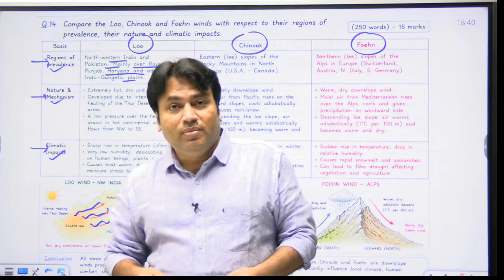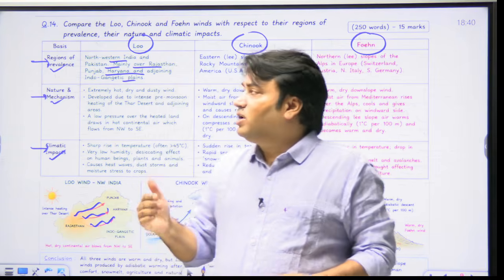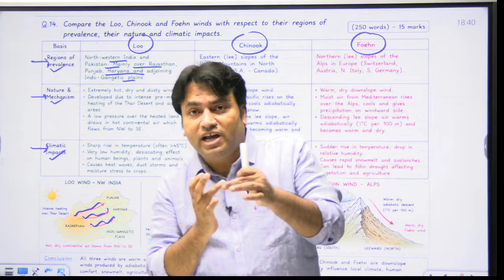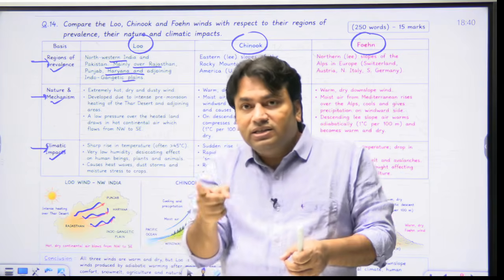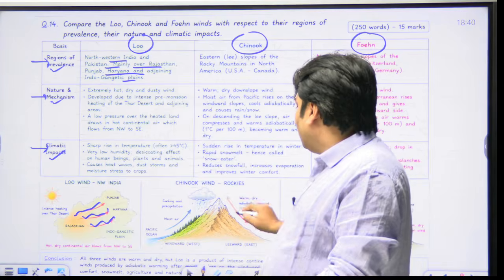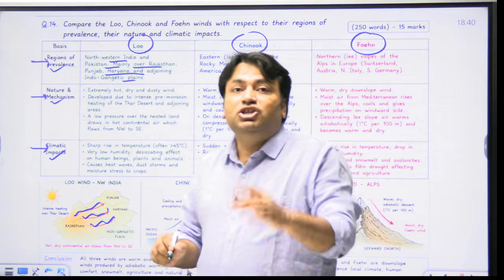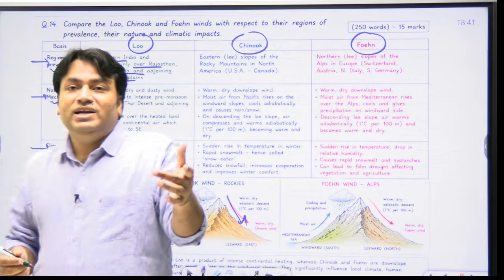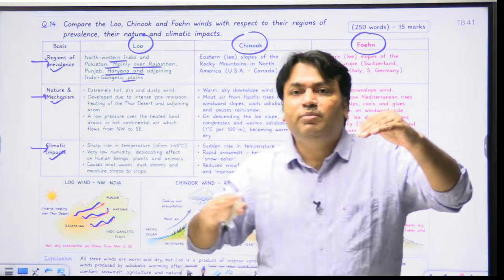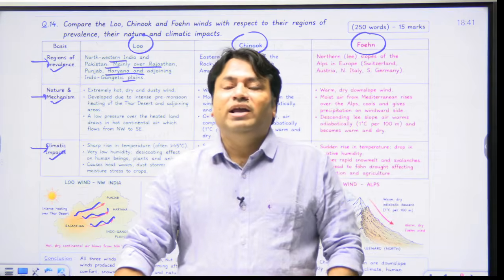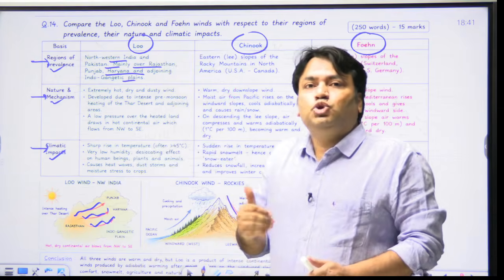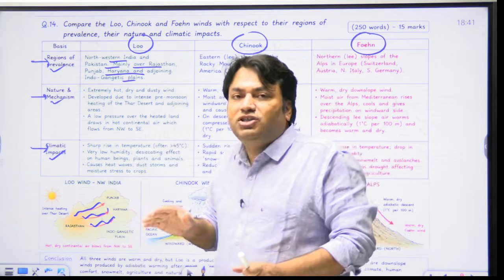But when we talk about Chinook, we are talking about a warm, dry wind descending the eastern slopes, the lee slopes, of the Rocky Mountains in North America. So this is Chinook winds. It means that air loses moisture on the windward side and becomes warm rapidly while descending, and this is why Chinook is also called the snow eater, because of the rapid snow melt.